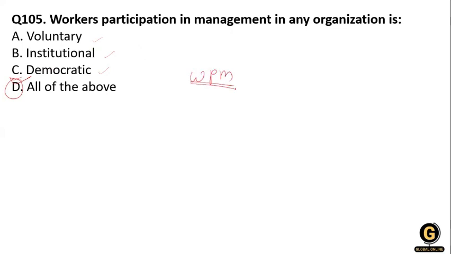It refers to the participation of non-managerial employees in making decisions on the processes of the organization. Worker participation is also known as labor participation. So the option number D, they are voluntary, institutional, and democratic.